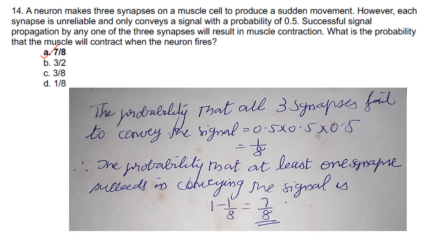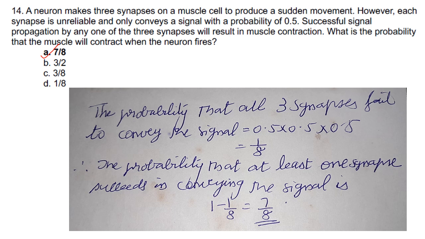So, since each synapse is unreliable and conveys a signal with a probability of 0.5, the probability that a single synapse fails to convey the signal is 0.5. Now you have to find the probability that the muscle will contract. So we need to consider the probability that at least one synapse succeeds in conveying the signal.